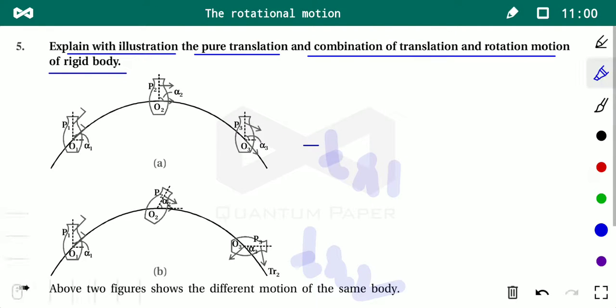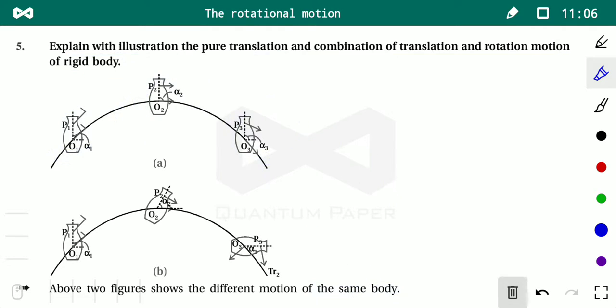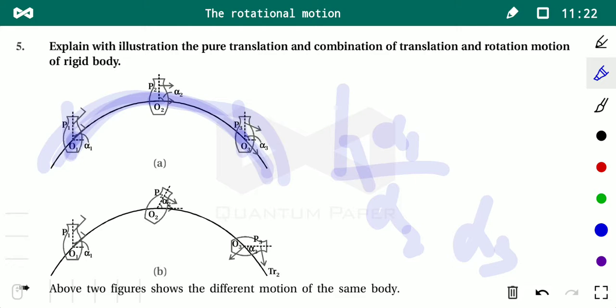This body is performing maybe a parabolic motion. Then you can see the points O, O1, O2 and O3, and the points P1, P2 and P3. The angle formed, alpha 1 is equal to alpha 2 is equal to alpha 3. So it is a pure translation motion. This body does not rotate.